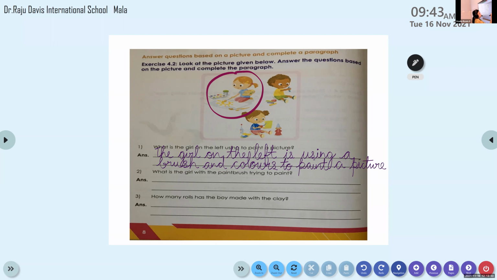You need to learn to frame complete sentences, okay? We must not write just words, we are growing up. You all are growing up. So, you must try to learn how to frame sentences. Good effort, Rudraksh. You have tried to answer very well. Good. Thank you, ma'am. Welcome. Hiba, try the second one.